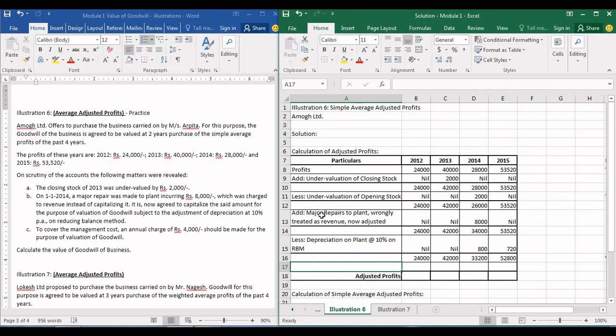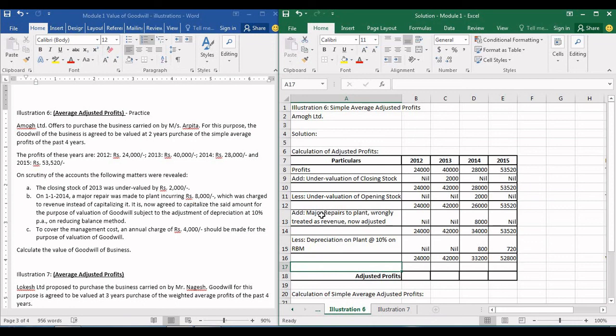Now what this means is, going forward there will be a new expense, a new charge of rupees 4,000 that will be charged annually, which is considered as management cost. Now this 4,000 will be incurred every year going forward. So what they want to do is, they want to apply this charge in the previous years and try to analyze what will be their profit then.